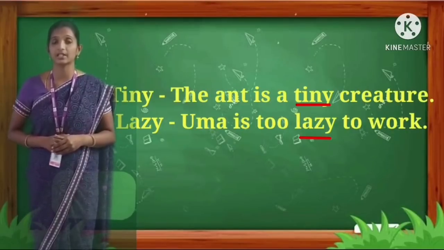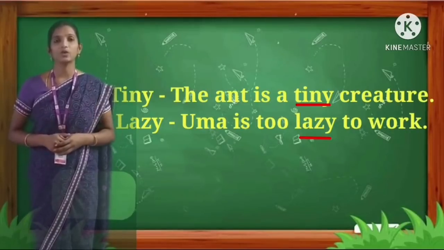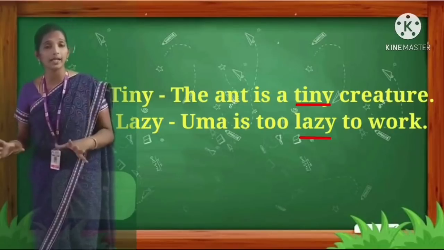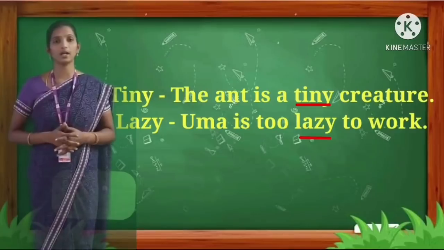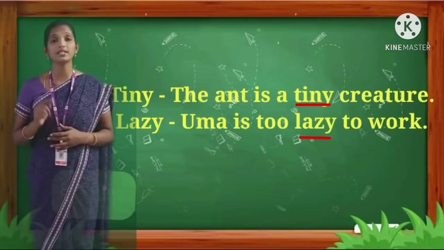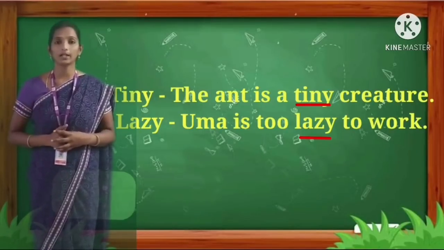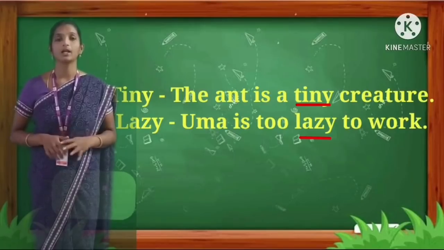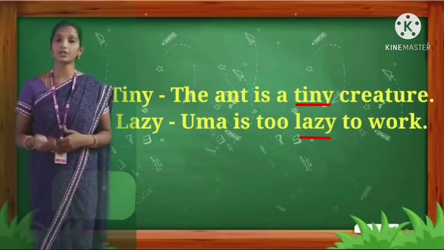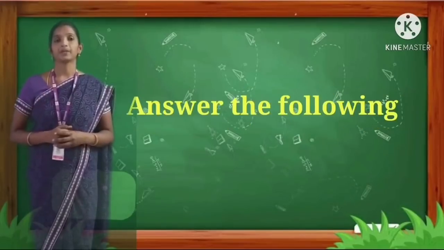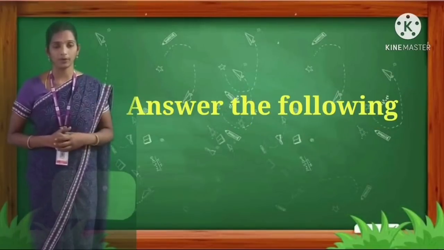Third, lazy. Uma is too lazy to work. Here the spelling for too is T-O-O. Work, W-O-R-K, work. As far as frame sentences is concerned, you can also write your own sentences. Next, answer the following.